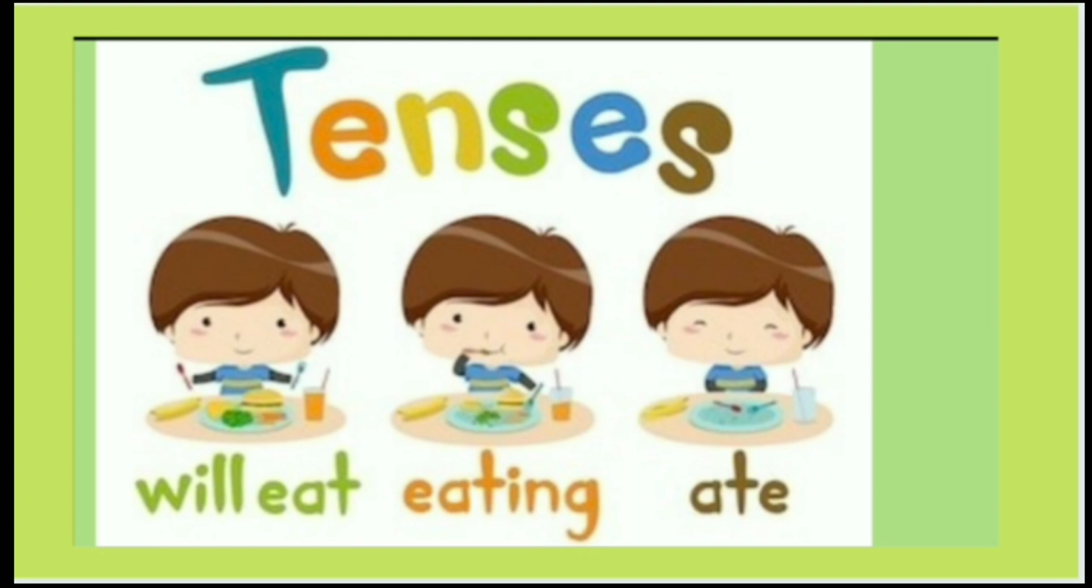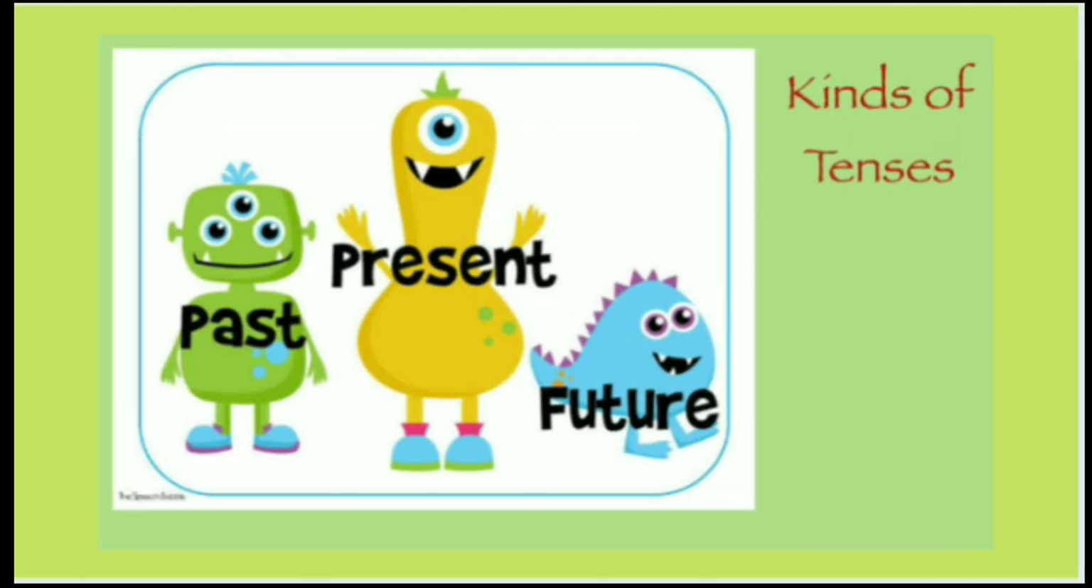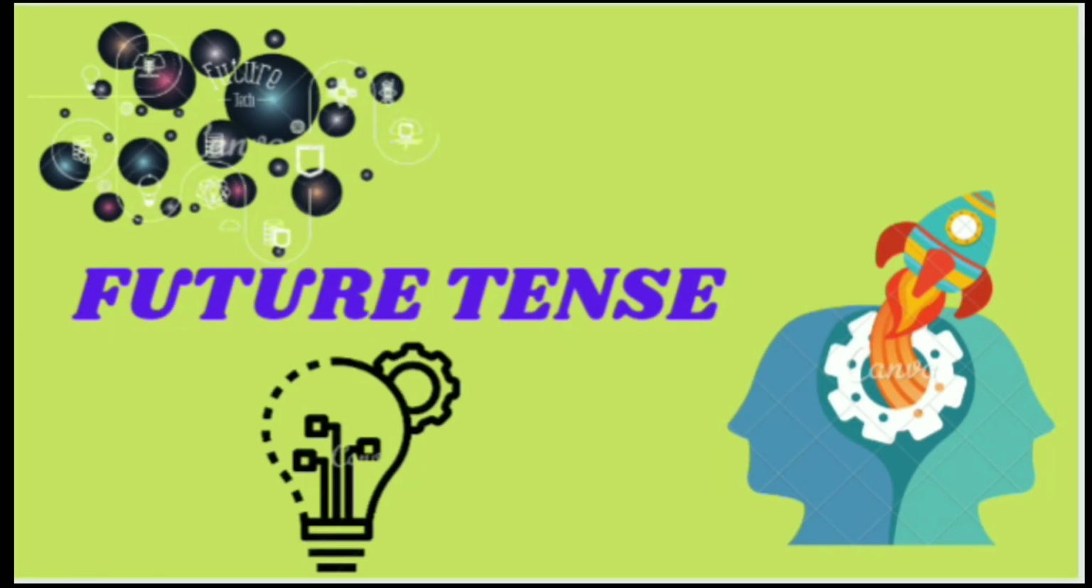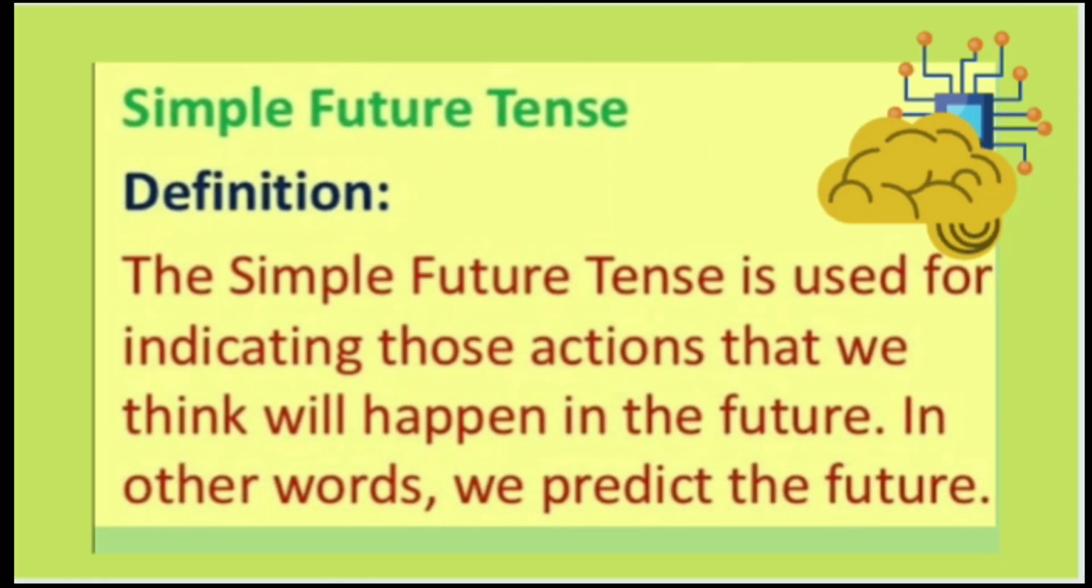Good morning, students. Today again I am here with the topic tenses part 3. As you all know, there are 3 kinds of tenses: present, past and future, and today we are going to focus on future tense. Future tense refers to the actions which we are going to have in the upcoming days or we predict for the future.